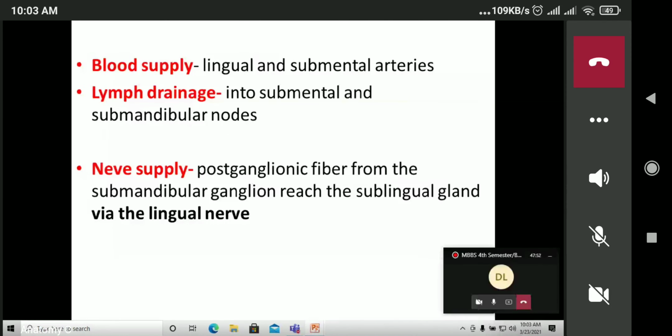And the blood supply is by the lingual and submental arteries. Again, they are branches from the external carotid artery. The lymphatic drainage is into the submental and submandibular lymph nodes. Submental lymph nodes are in the submental triangle just below the chin, and submandibular lymph nodes are in the submandibular fossa or submandibular region of the mandible, or the digastric fossa. And the nerve supply is by the postganglionic fibers from the submandibular ganglion, which reach the sublingual gland via the lingual nerve, similar to the submandibular salivary gland.